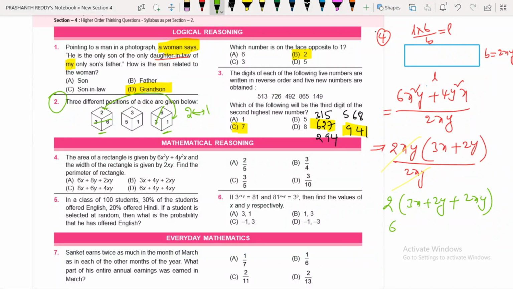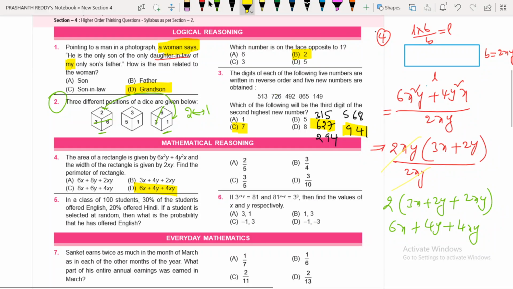If you multiply this, you are going to get the answer 6x plus 4y plus 4xy. Very good. So the third option is the answer for this question: 6x plus 4y plus 4xy. That is the answer for question number 4. I hope you understood, my dear children.